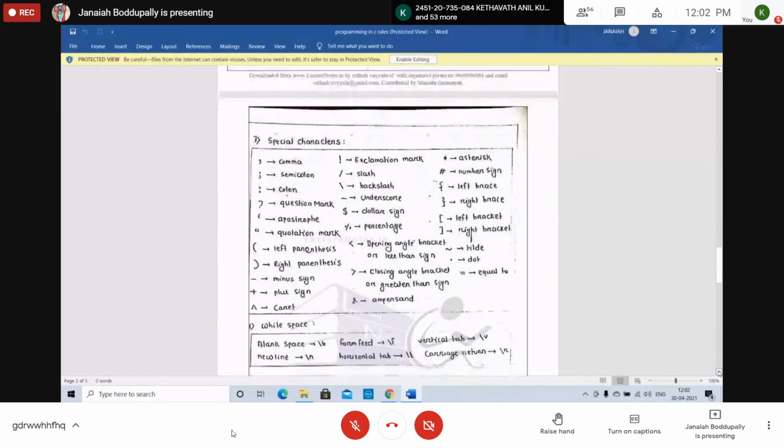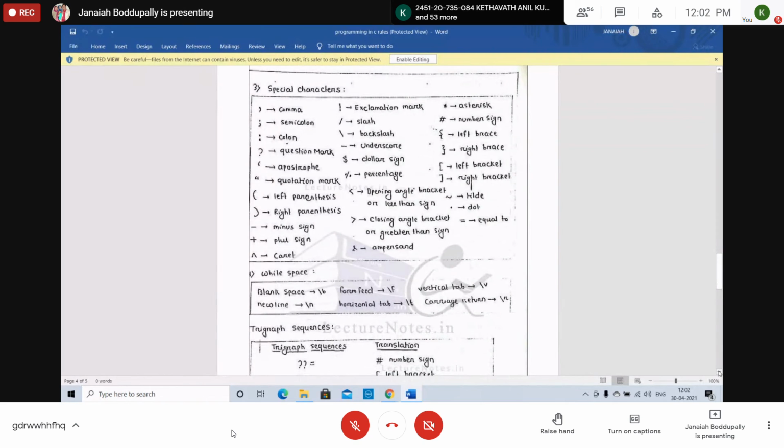Special characters we can use in C language: comma, semicolon, colon, question mark, opening angle bracket or less than, dot, tilde, closing angle bracket, ampersand.